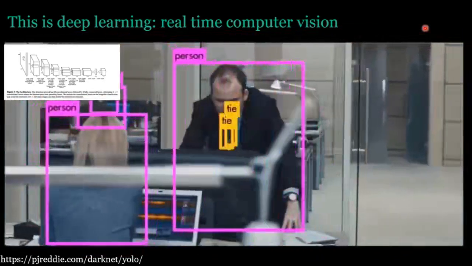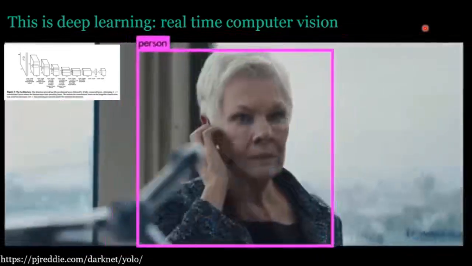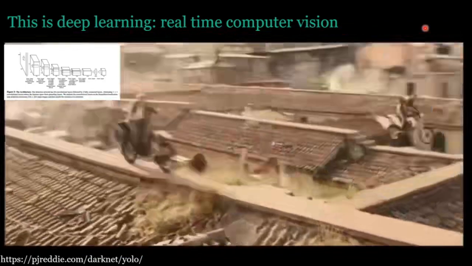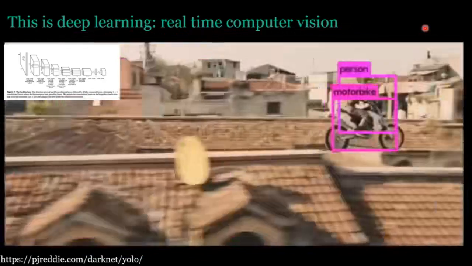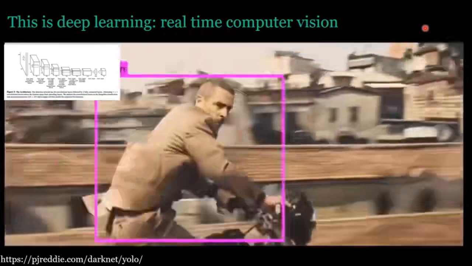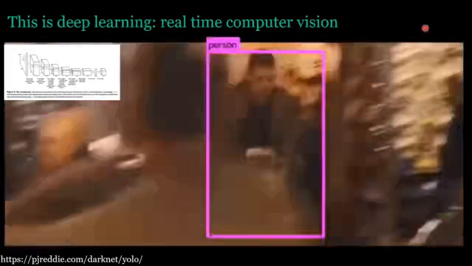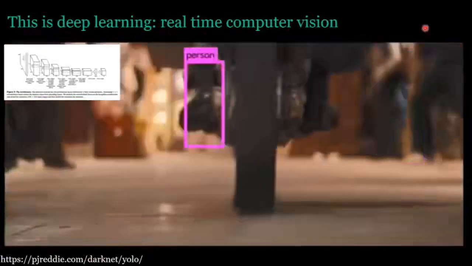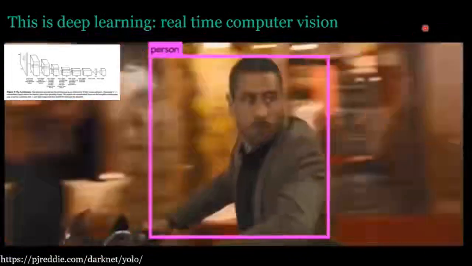So the neural network is running on about $1,000 worth of hardware, so not that expensive. And it's identifying these bounding boxes around the images at 30 frames per second, so very quickly. And it's doing it really accurately compared to non-neural network approaches to solving this problem. So this is super important, right? It's quite a breakthrough that we can do this today.